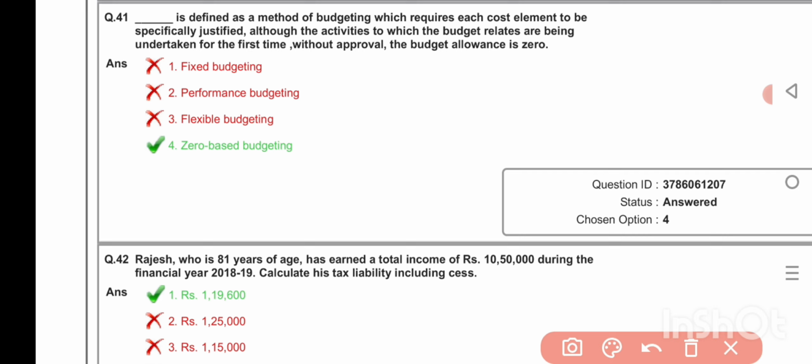Zero-based budgeting is defined as a method of budgeting which requires each cost element to be specially justified, although the activities to which the budget relates are being undertaken for the first time without approval. The budget allowance is zero-based budgeting.